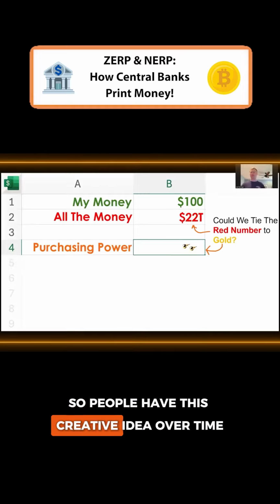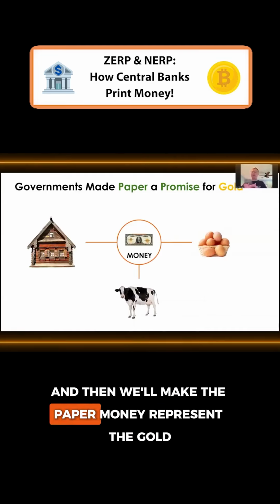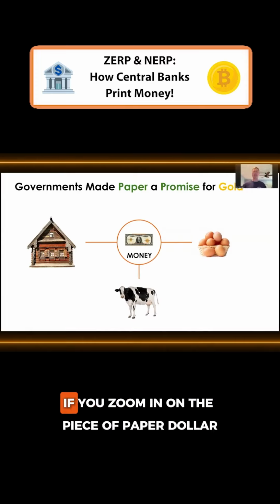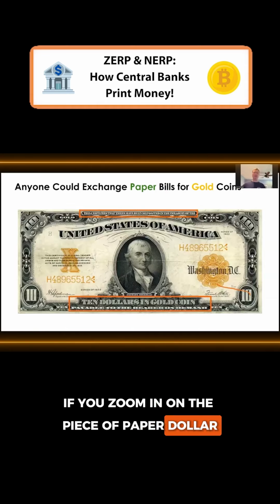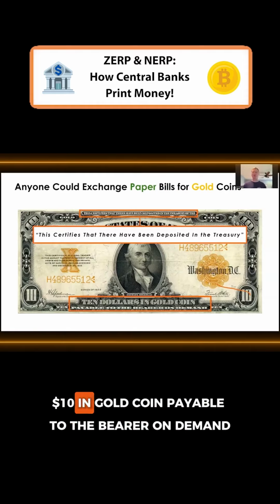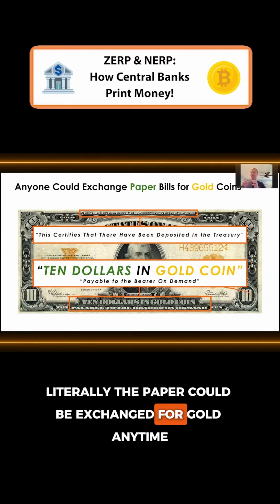So people had this creative idea over time, which is let's tie that number to gold because it's scarce, and then we'll make the paper money represent the gold. So this is the way it used to work. They tried this. In fact, if you zoom in on the piece of paper dollar, it used to say this certifies that there have been deposited in the treasury $10 in gold coin payable to the bearer on demand. Literally, the paper could be exchanged for gold anytime.